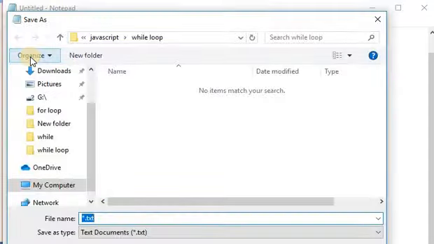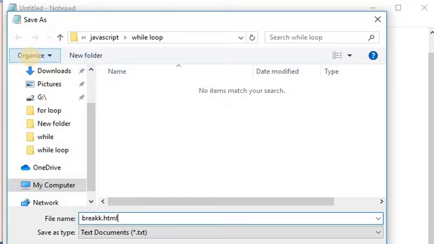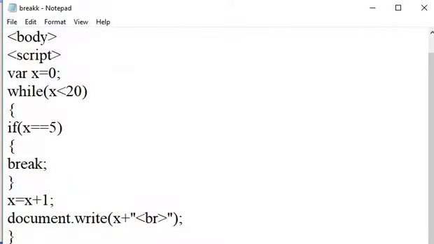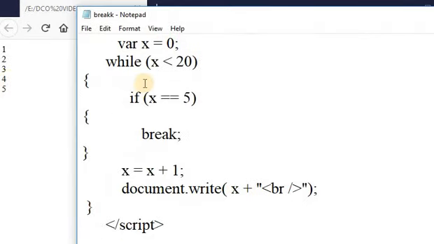Here, save this program. Break.html. This is the output of our program. Here, it prints only 1, 2, 3, 4, 5. After 5, whatever the condition, it will not print it. Means that here 0 is less than 20, condition is true.